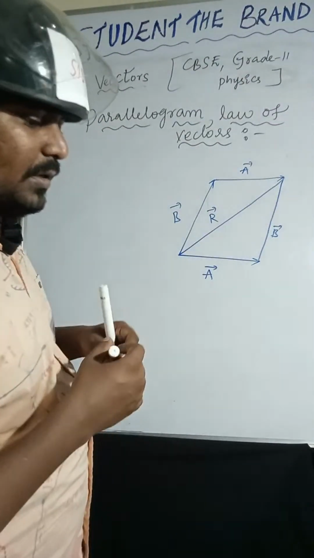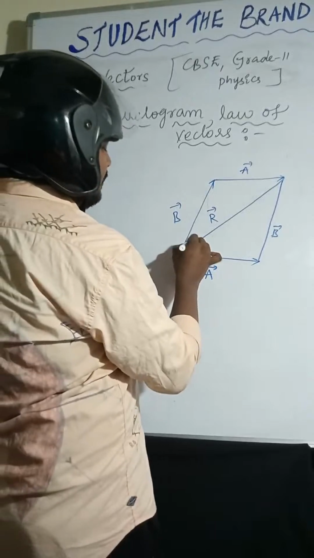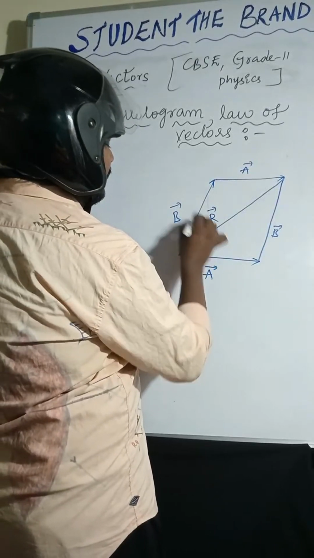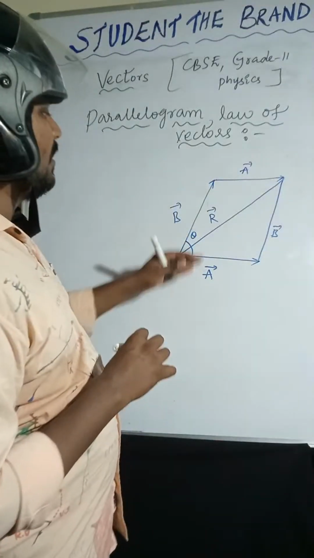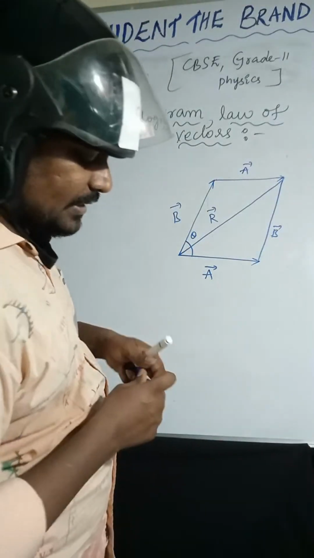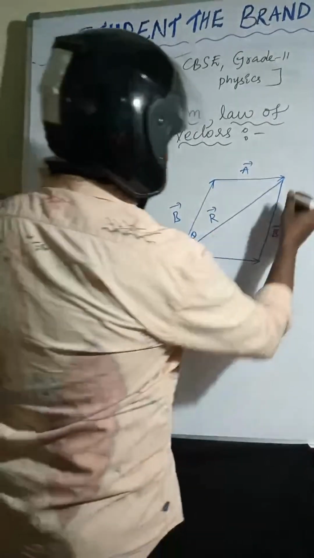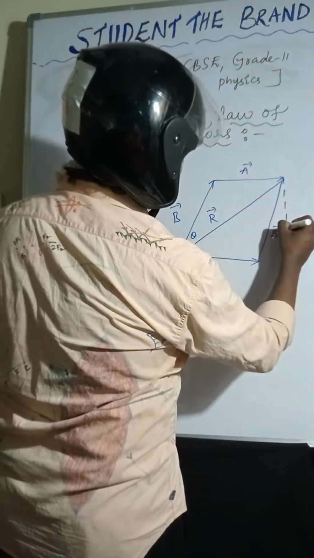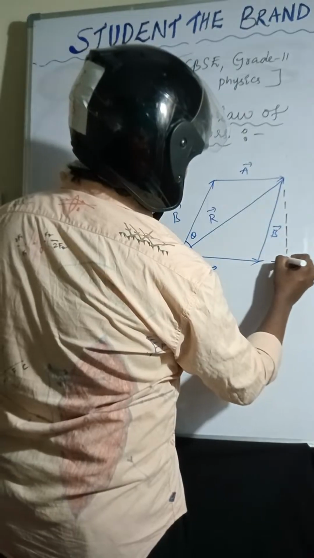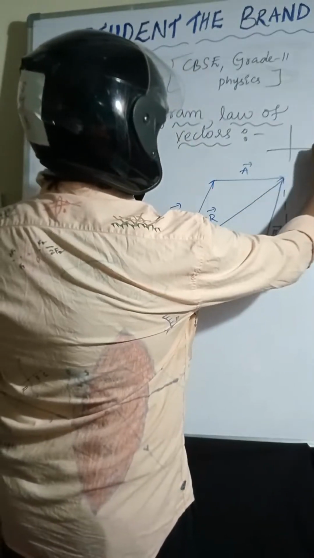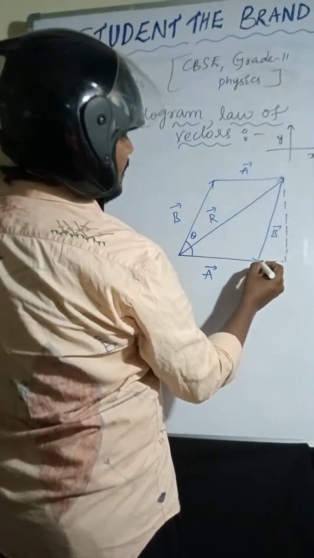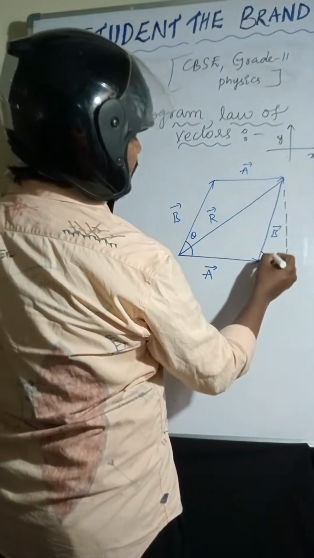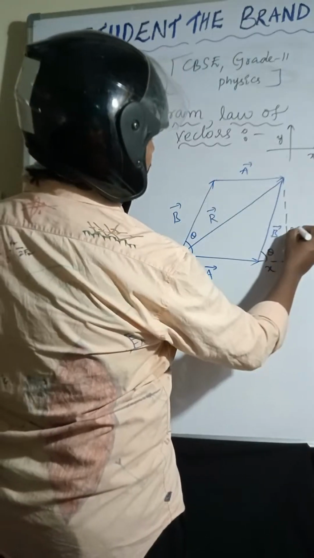Actually, A bar and B bar are placed at a certain angle theta. Taking the x-axis and y-axis, I take this theta here, with components x and y.